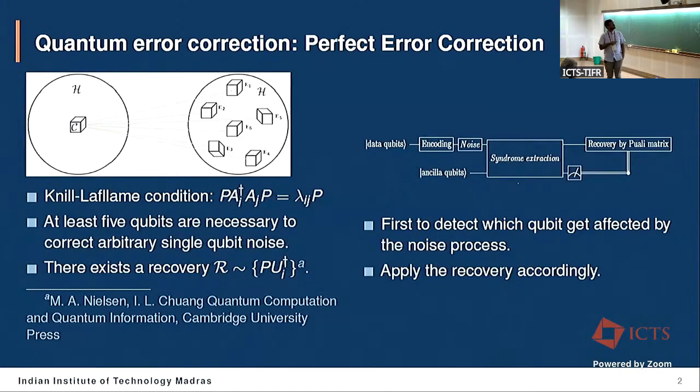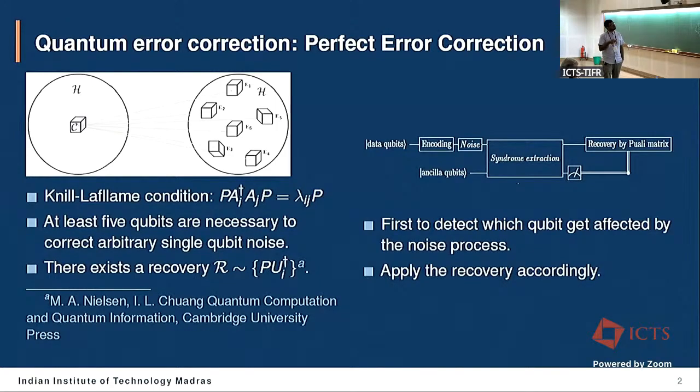Quantum error correction gives us a framework which tells us that if I encode my information in a smaller subspace of a Hilbert space, this code can correct a set of errors only if those errors map the code space to orthogonal subspaces. If it is orthogonal, then I can detect these subspaces, and accordingly I can apply a recovery.